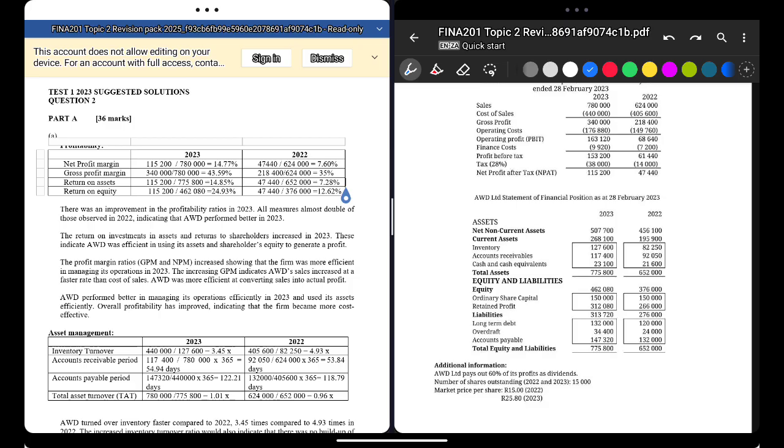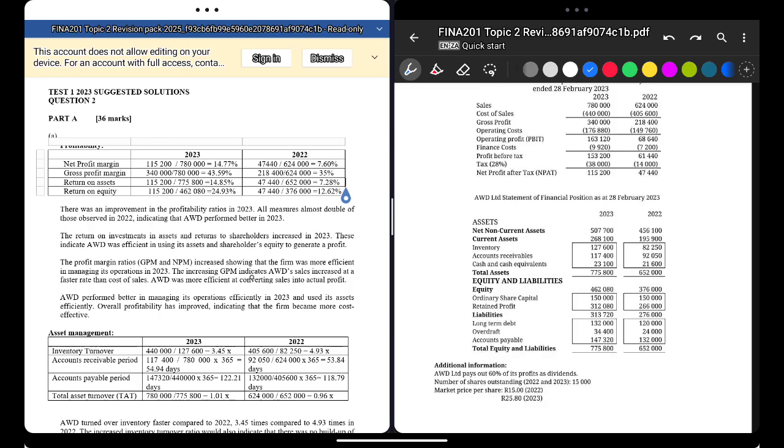So the higher the better. The profit margin ratios, GPM and NPM, increased, showing the firm was more efficient in managing and controlling its operations. Same thing, controlling its costs. Anything to do with profitability is efficiency. Don't forget, it's not effective, it's efficient.